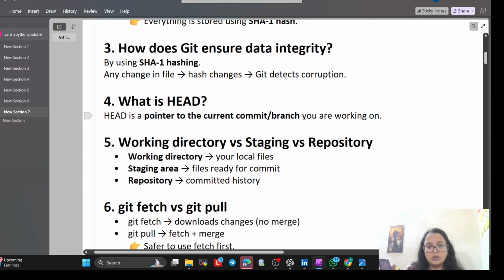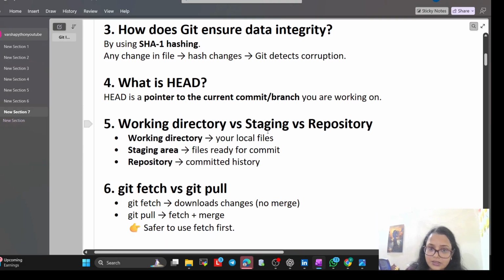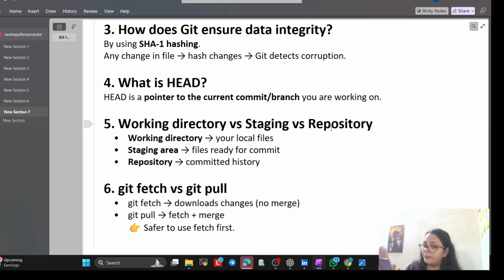Okay. So now, working directory versus staging versus repository. If you have watched all my 4 videos on the topic of Git, I have made a playlist, so these questions will be easy for you. But if you didn't watch, it will be a little bit difficult. Anyhow, I'm going to explain it so that you understand. Working directory means your local files, staging means files ready for commit, and repository means committed history. This is very simple.